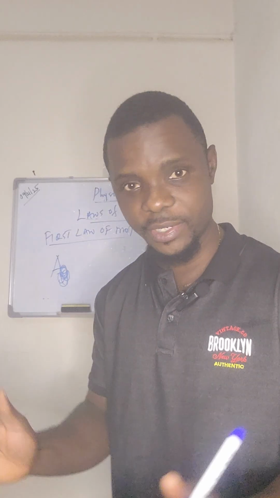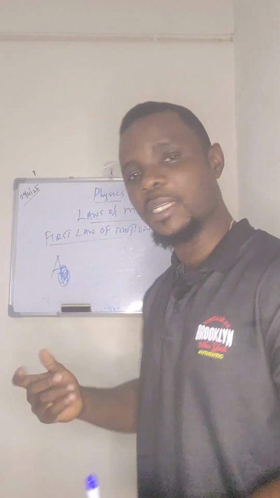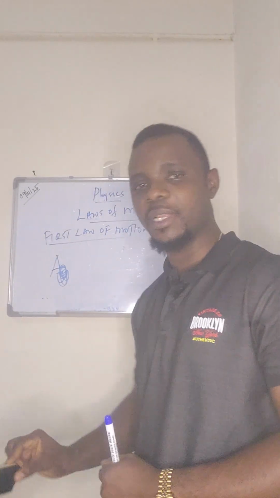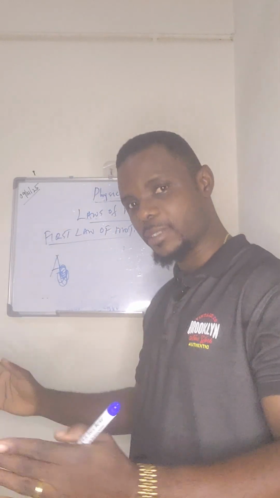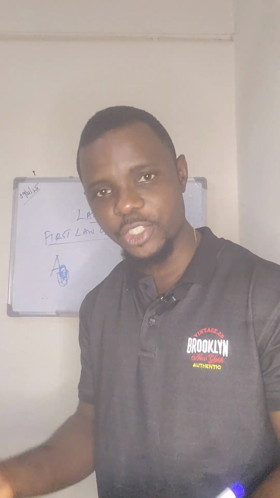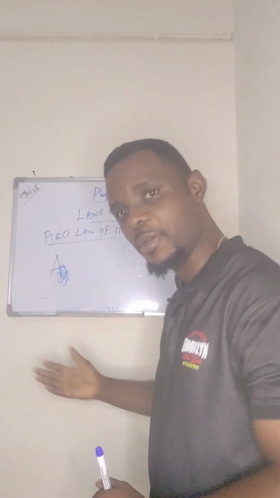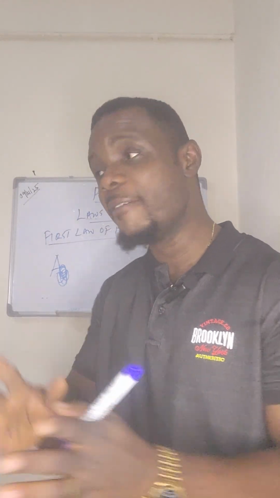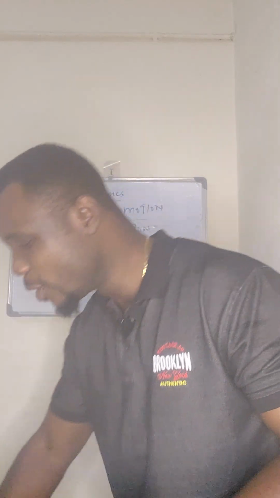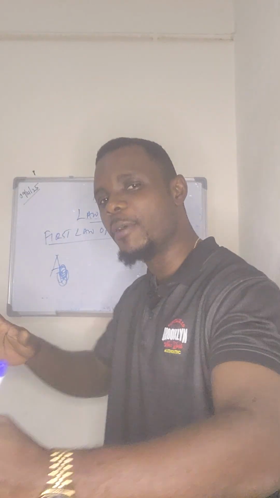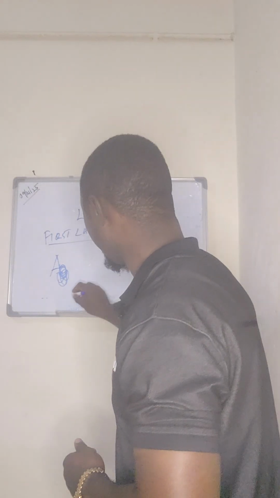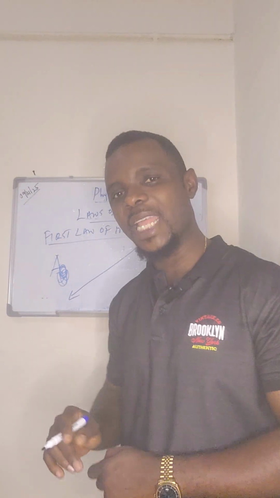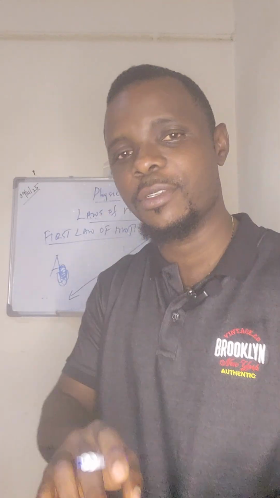It can vary from the fact that if this gets destroyed, this will change its position. Maybe it will fall down. Or if this has collapsed, its position will change. Or if this my board falls down, this position was changed. So the law is implying that every body will continue in a state of rest or of uniform motion. It will keep moving if it was moving, uniform motion in a straight line, except it is acted upon by an external force.